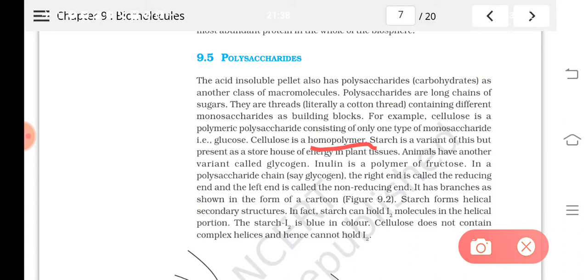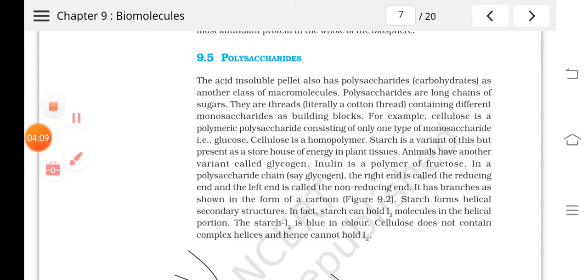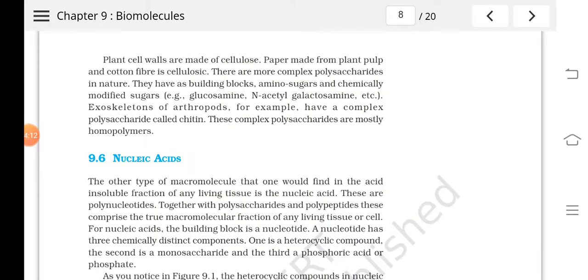Understood? It assumes a secondary structure in the form of a helix, and cellulose will not have any helix. Helix won't be present in cellulose, but starch has a helix structure.